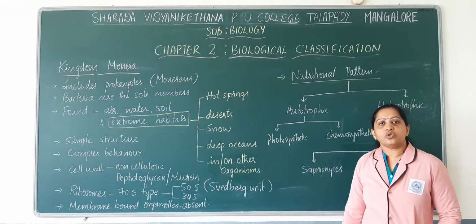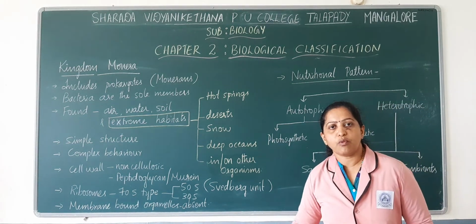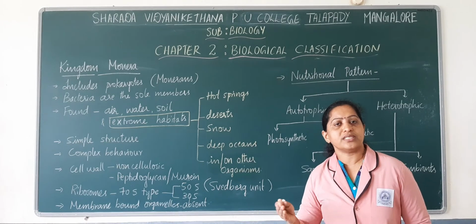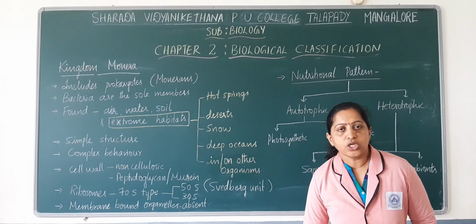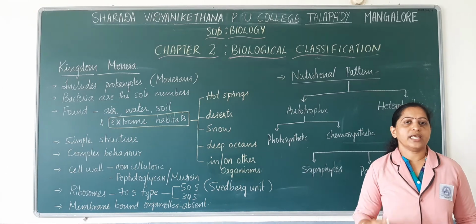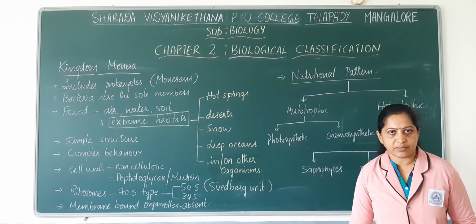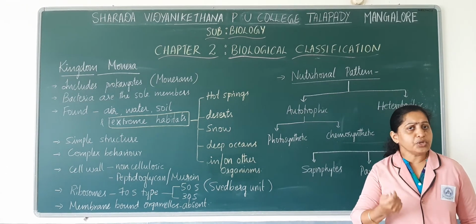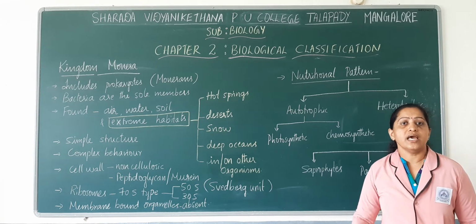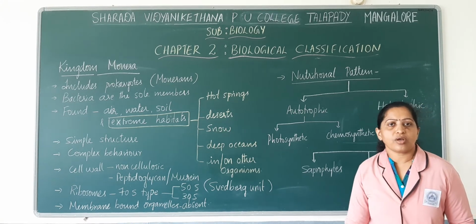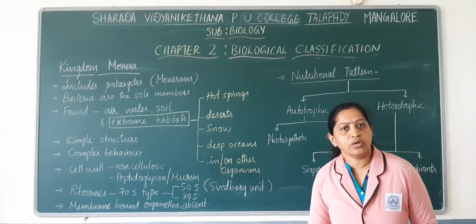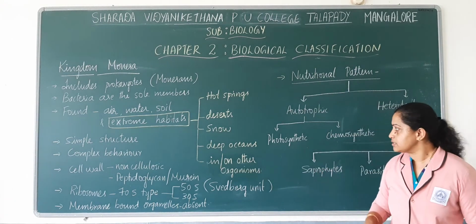You know that autotrophic is the mode of nutrition where the organisms can prepare or synthesize their own food. So for synthesizing their food, they usually take up inorganic substances. Utilizing the inorganic substances, they convert them and prepare their own food or organic substance.